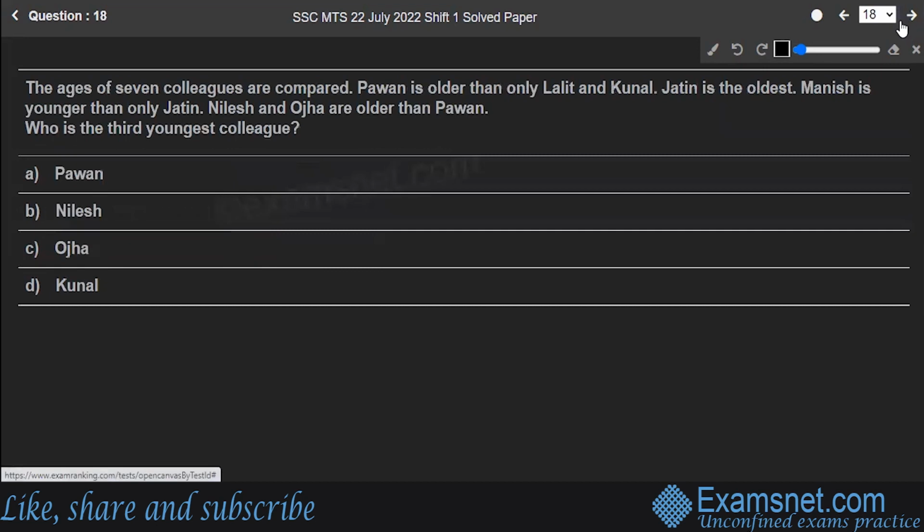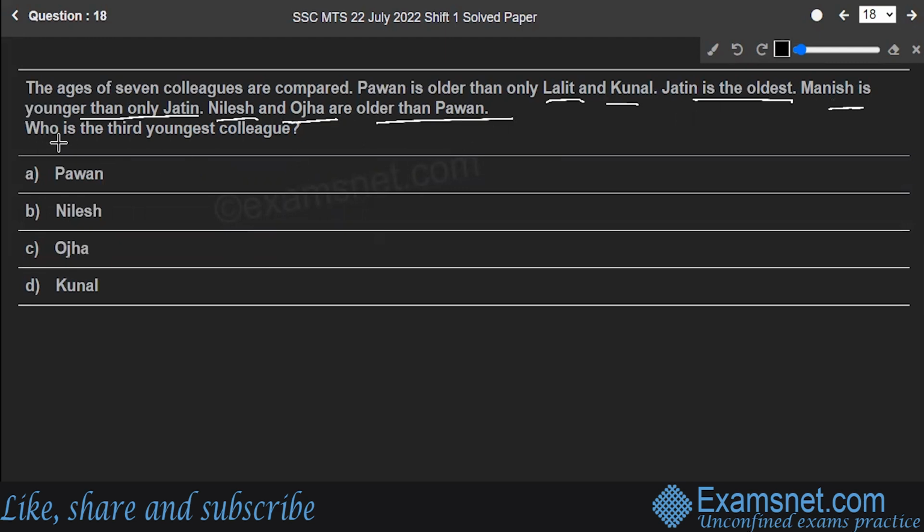Next is question number 18. The ages of 7 colleagues are compared. Pawan is older than only Lalit and Kunal. Jatin is the oldest. Manish is younger than only Jatin. Nilesh and Ojha are older than Pawan. Who is the third youngest colleague? So first of all, 7 colleagues are there. I don't know about their ages, but there are a few hints given to us, and using those hints, we will try to figure out their age pattern.